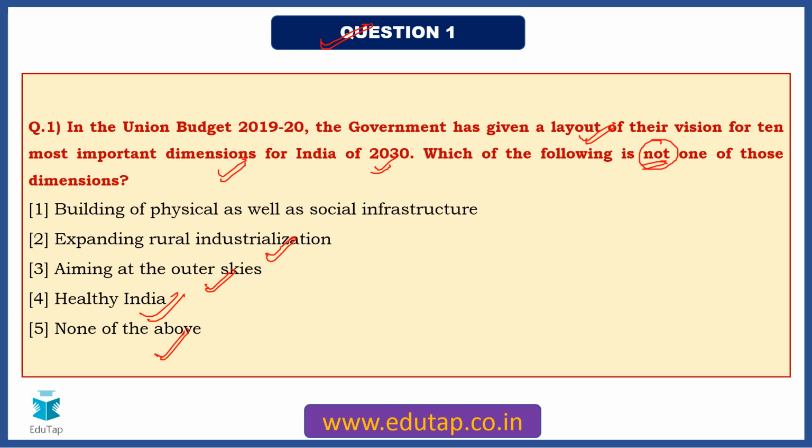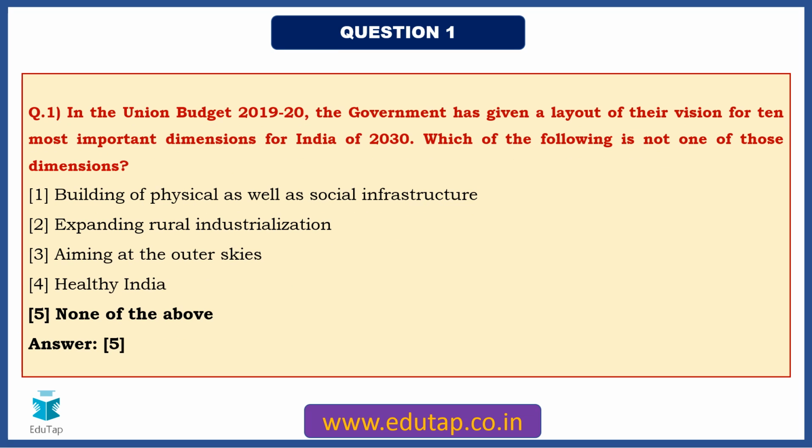So building of physical and social infrastructure, this we would definitely go by. Expanding rural industrialization, yes. Then healthy India, obviously. So where you will get confused is between option 3 and 5. Okay, so now let us see the answer. The answer for this particular question, friends, is none of the above. That means option 3, that is aiming at the outer skies, is also one of the dimensions that the government has laid out.